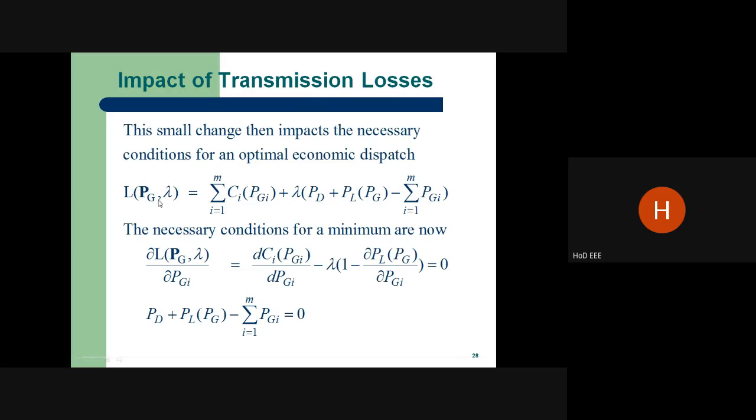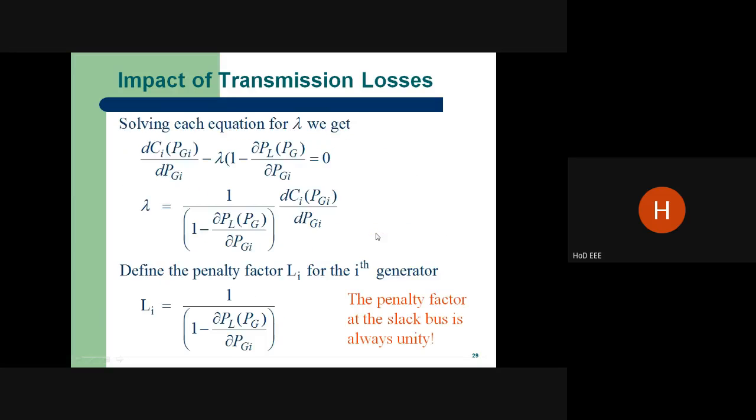Again we take the derivative of this function. This is going to be dCi by dPi. The lambda times PD is a constant value, it is a 1. The power loss depends upon the generator itself. So the ∂PL by ∂Pi is not going to be 0. It is very, very important. You see, the loss is not a constant. Loss depends upon the generator characteristics. Again, solving this equation, we get lambda is going to be dCi by dPi divided